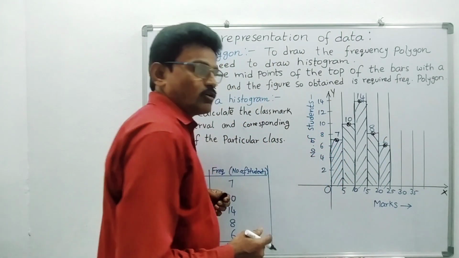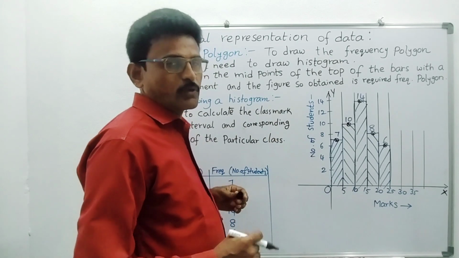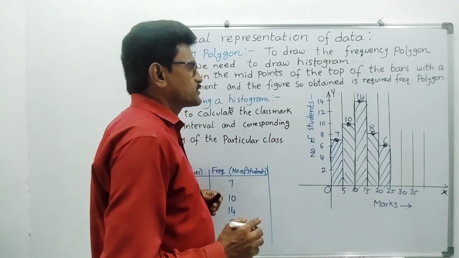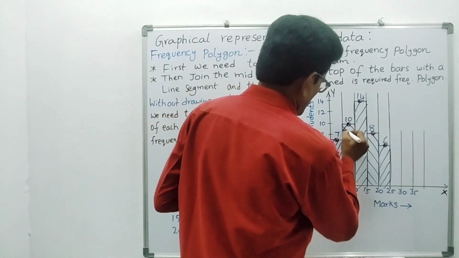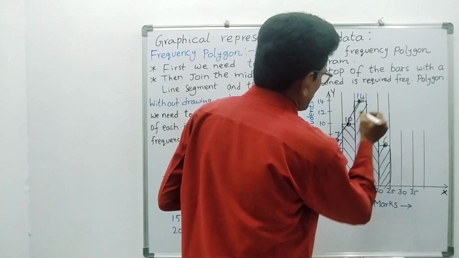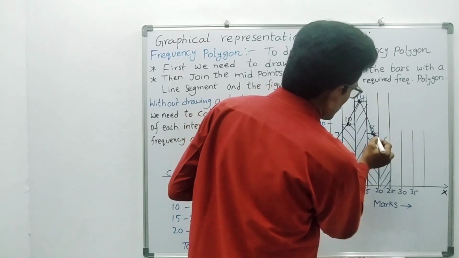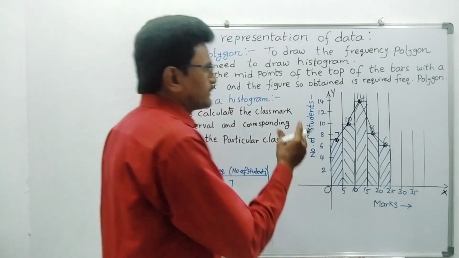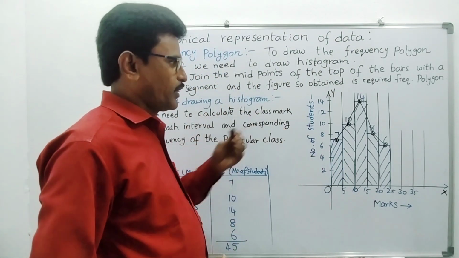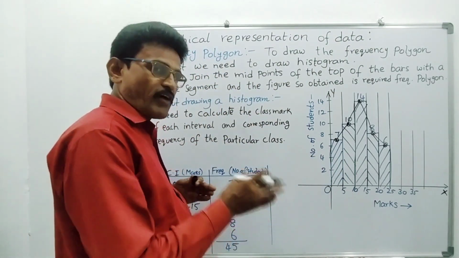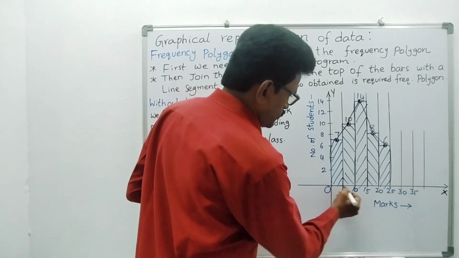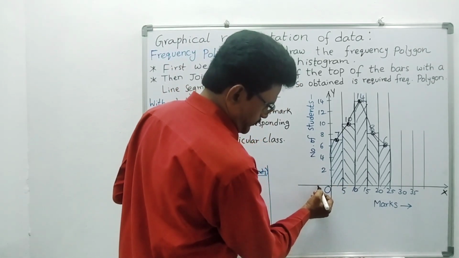Now we join all these points using a scale. See, like this. So this is said to be a frequency polygon. Now finally we will close it. At 0 to 5 we come 1 centimeter back side.